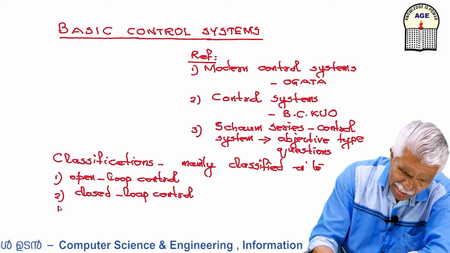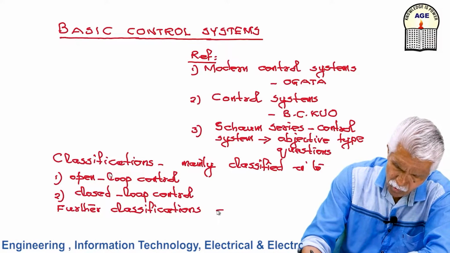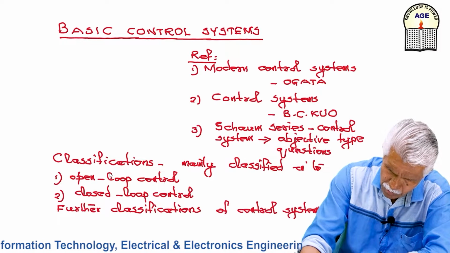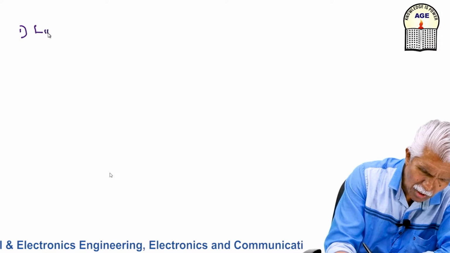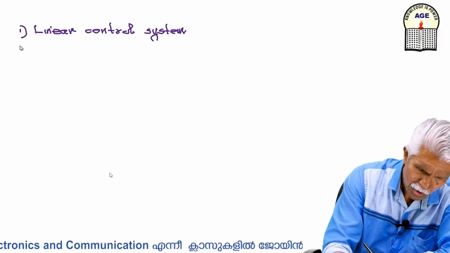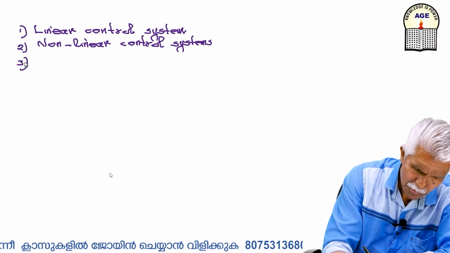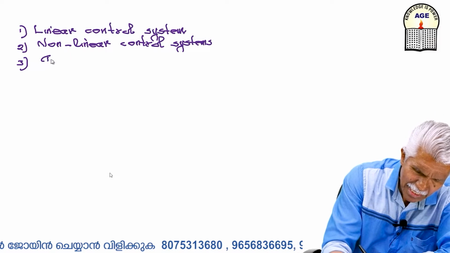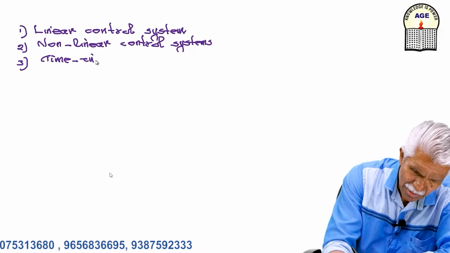Further classifications of control systems are: linear control system and non-linear control system; third, time invariant control.